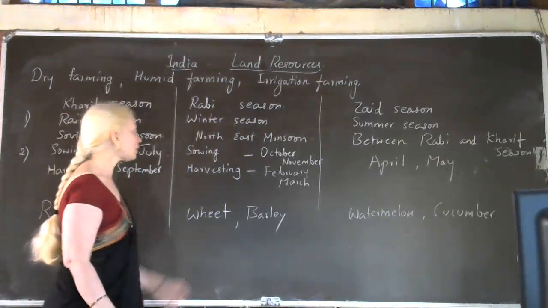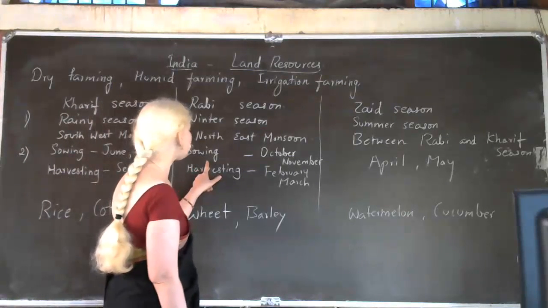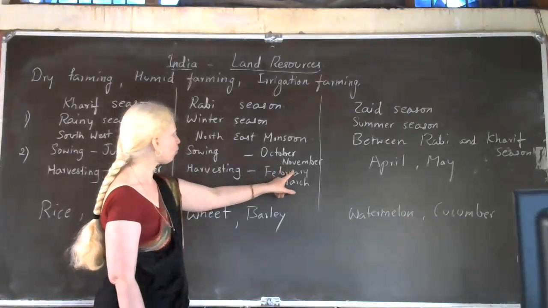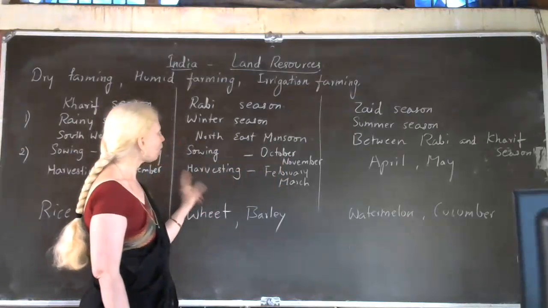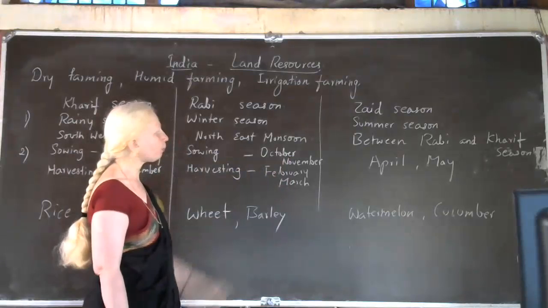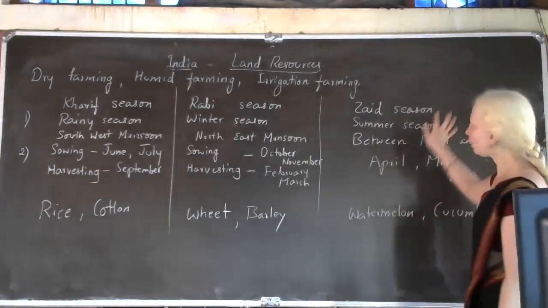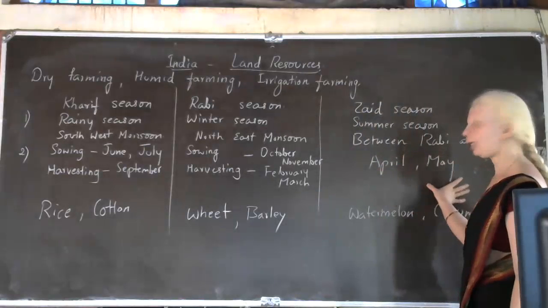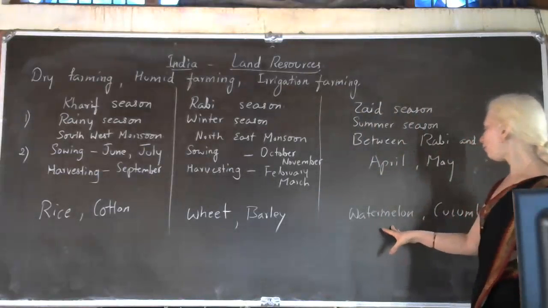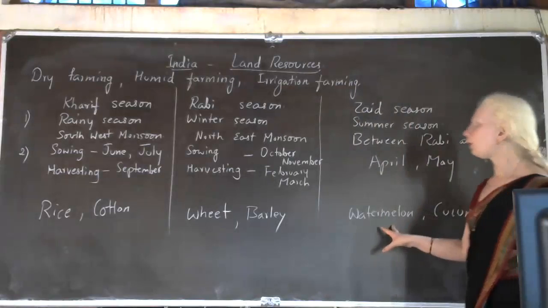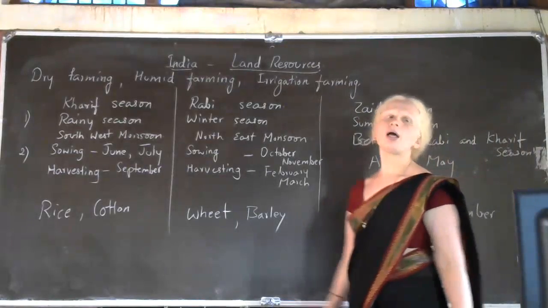Then in Rabi season, sowing will be done in the month of October and November. And harvesting is in February and March. Then coming to Jade season, children, here in the month of April and May, vegetables like cucumber, then fruits like watermelon are grown.